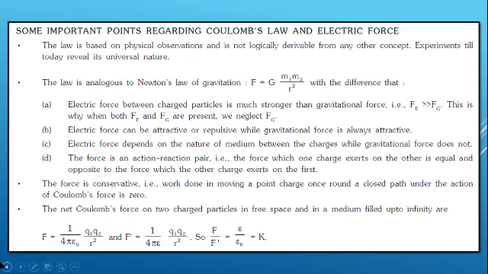This law is analogous to Newton's law of gravitation, F is equal to G into m1 m2 by r square. Electric force between charged particles is much stronger than the gravitational force. When compared to the gravitational force, this electric force is very high. Because why, guys? The gravitational constant value is how much? You can see it is 6 point...